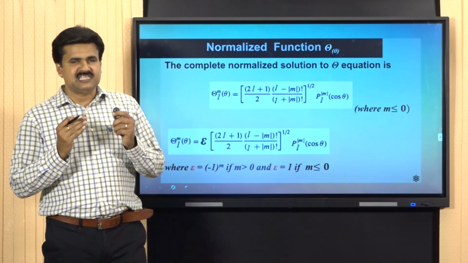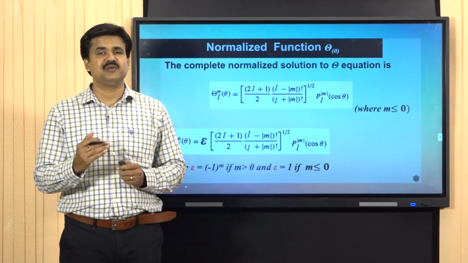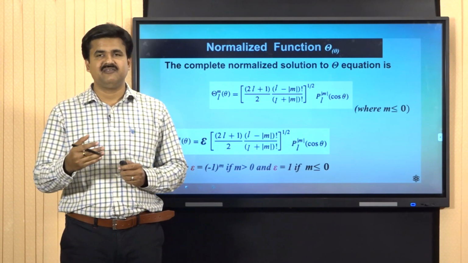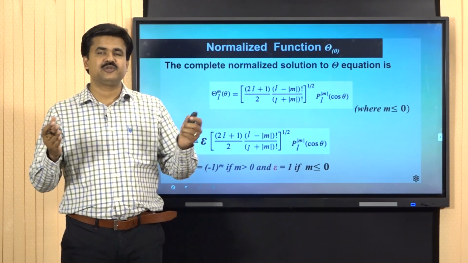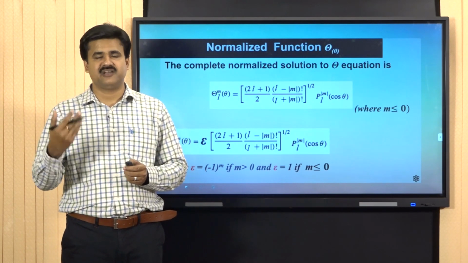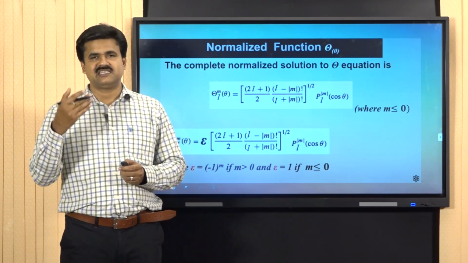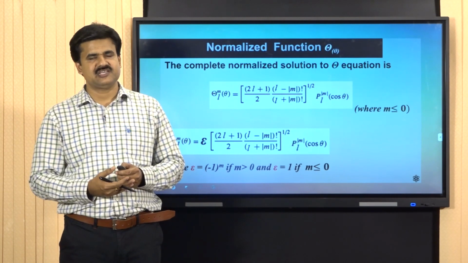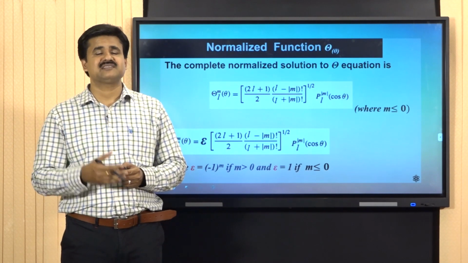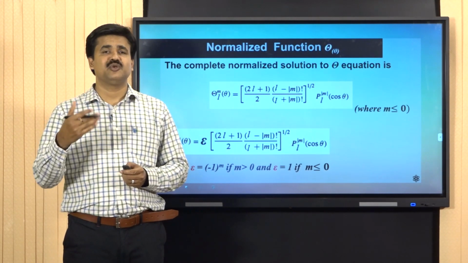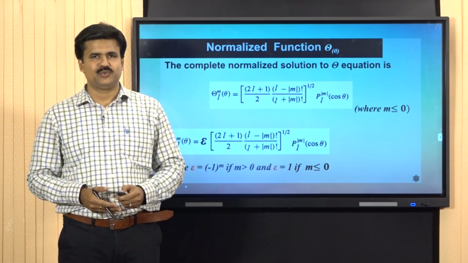Thus, in this module, we have discussed the hydrogen atom problem in the first part. We have studied the Schrodinger wave equation in spherical polar coordinates, separated it into three variables, the R equation, theta equation and phi equation, and now we have got solutions for the theta equation and the phi equation. We still have to cover the solution of the R equation, quantum numbers and related aspects, which we can do in the second part. Thus, that is all for this part 1. Thank you.